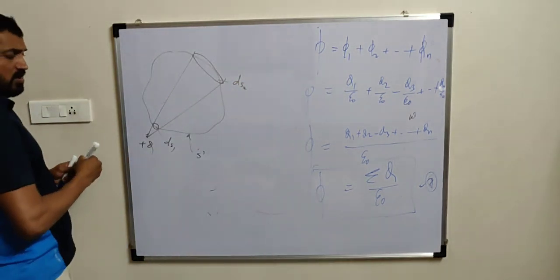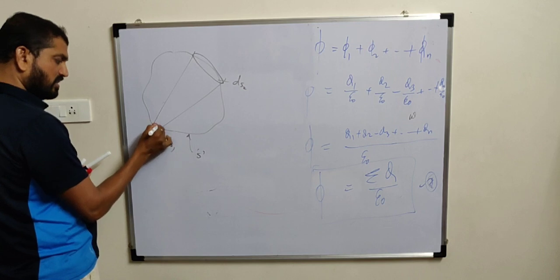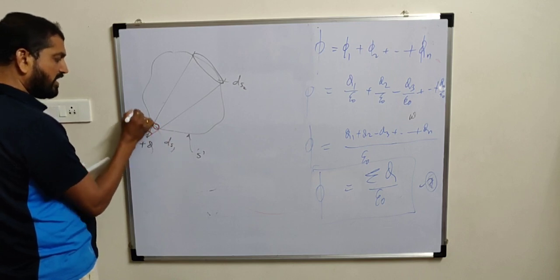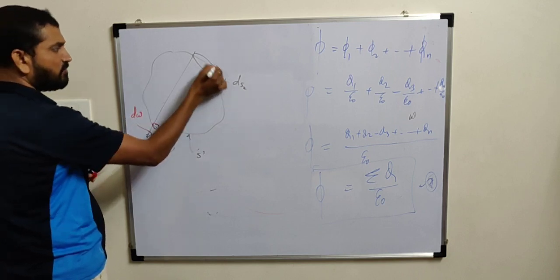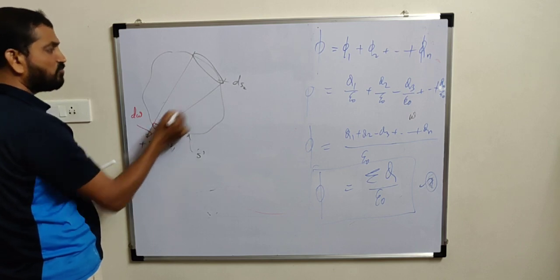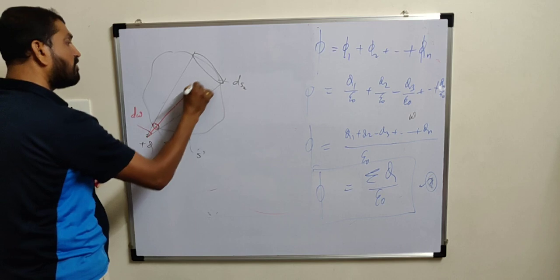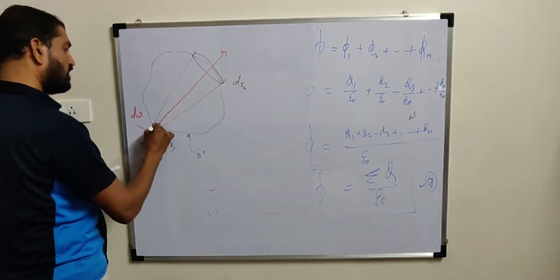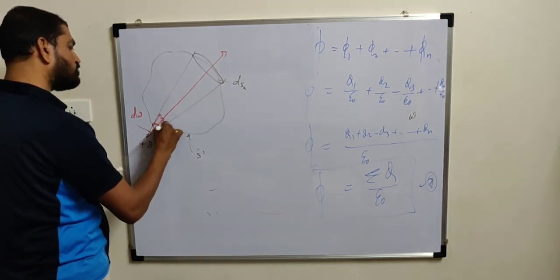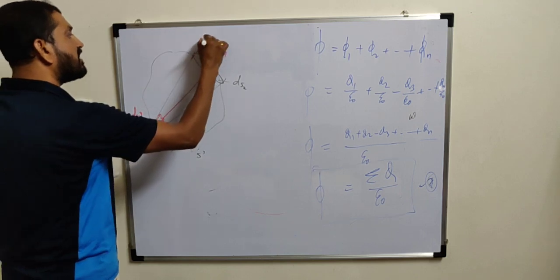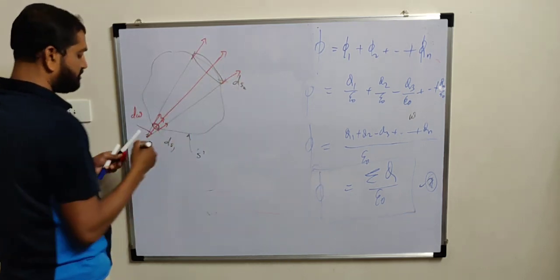Two cross sections are there. At the first cross section, this area subtends a certain angle, that is a solid angle d omega. This surface also subtends the same solid angle. Both surfaces subtend the same solid angle. The only difference is that for the first cross section, tubes of electric lines of force are going inside, and here electric lines of force are coming outside.